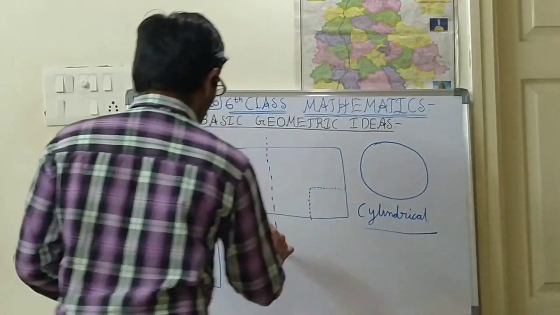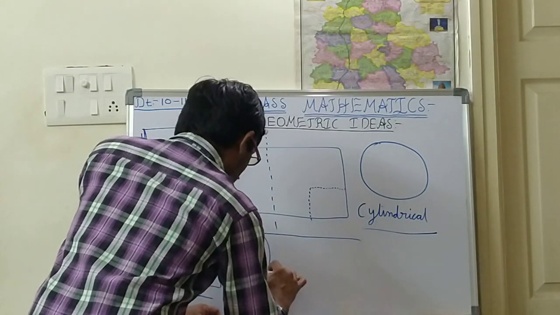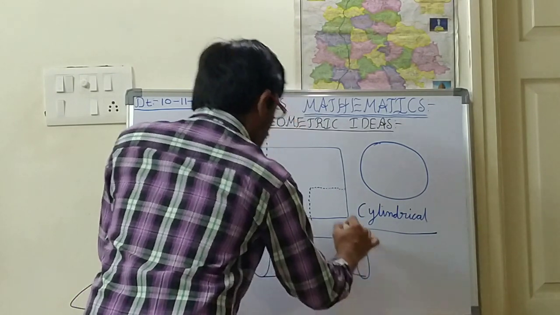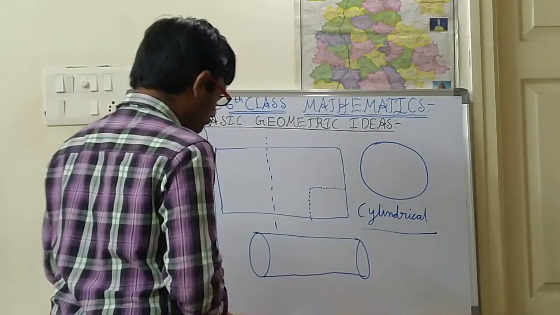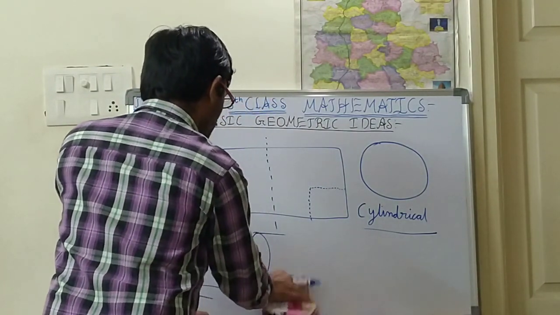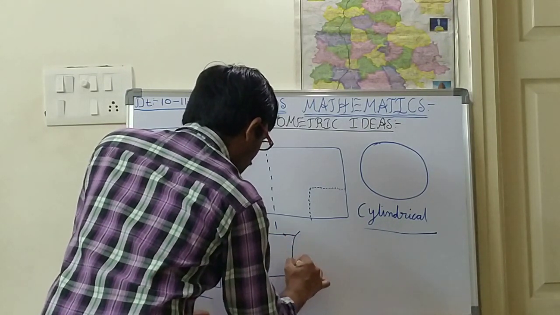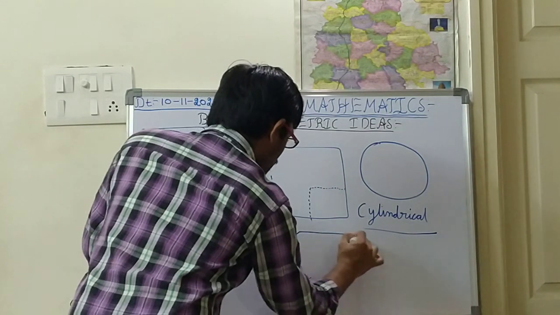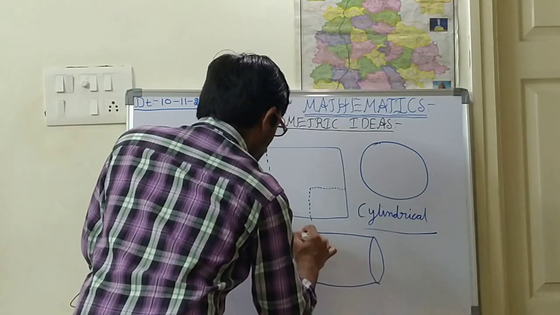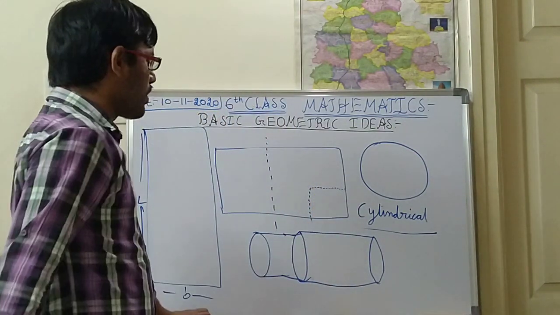So how will it be? See, like this it will be. The gas will be there, in this shape. If I want to draw the exact shape of a cylinder, like this it will be. Here the gas tank will be there, and this is combined with this one.